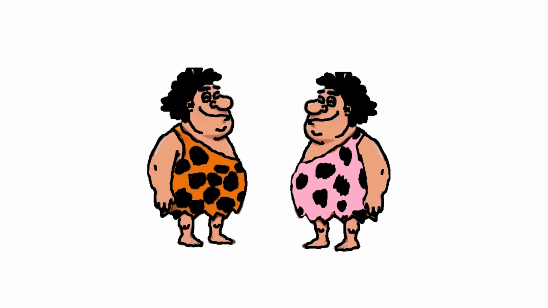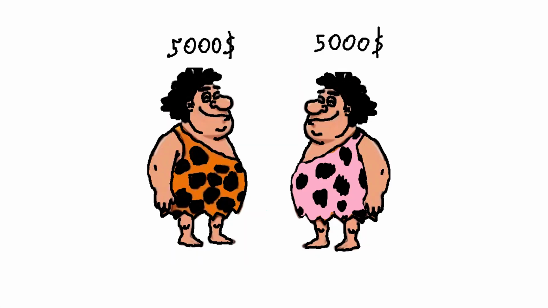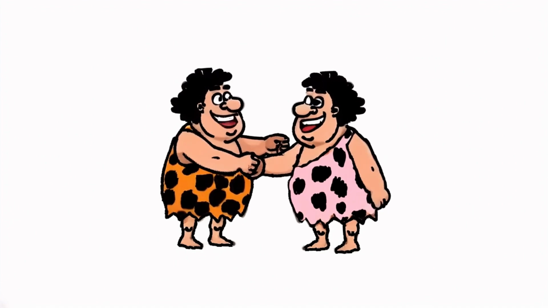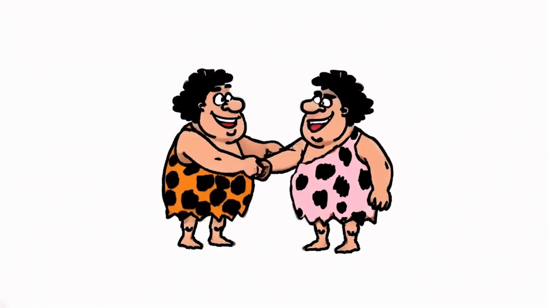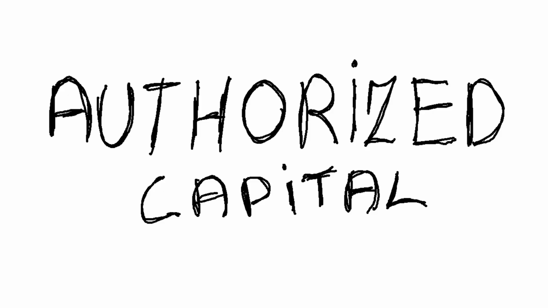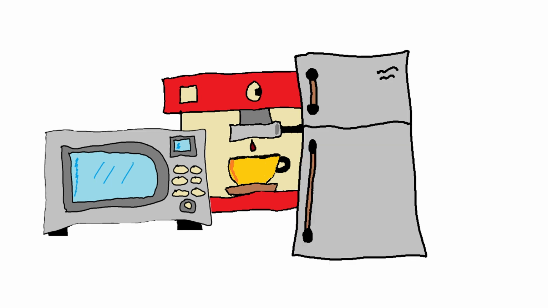Caveman and his friend decided to open a coffee shop. Each of them had $5,000, which they decided to invest in developing their business. This money formed the initial capital of the company, which is called the authorized capital. With this money, they bought coffee machines, microwave ovens, refrigerators, and other equipment.